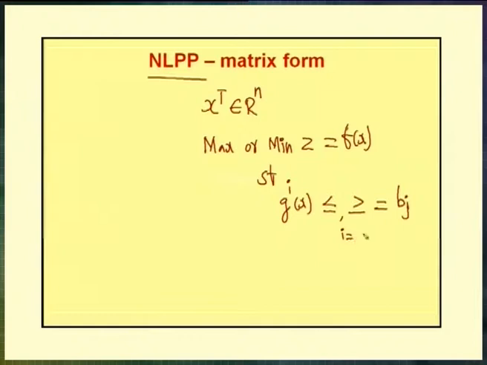Here i varies from 1 to n, j varies from 1 to m, and the condition is that each xi should be greater than or equal to 0.